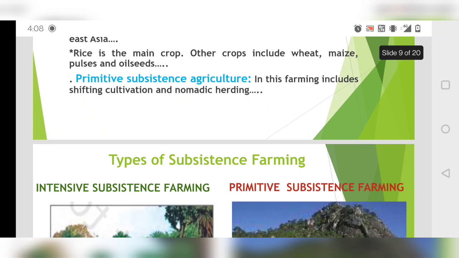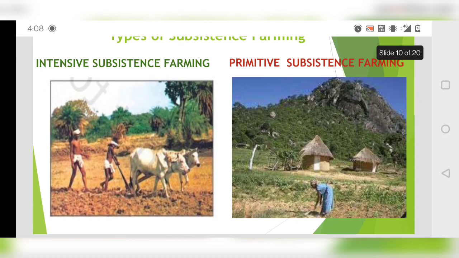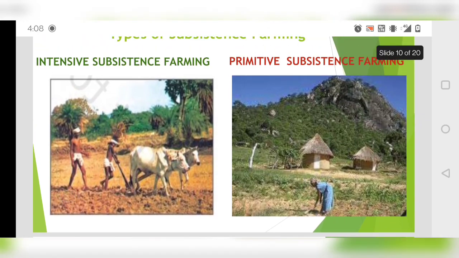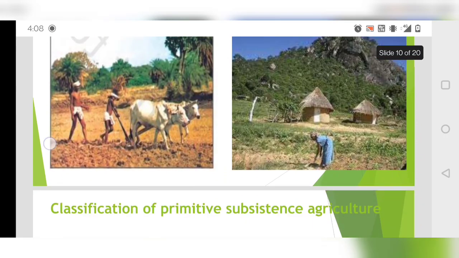Then we have primitive subsistence agriculture, in which there are two types: one is shifting cultivation and the other is nomadic herding. There are some pictures given of intensive subsistence farming and primitive subsistence farming. Primitive means something we have been doing from the beginning, and intensive is where there's a small plot of land and you try to cultivate more out of it.